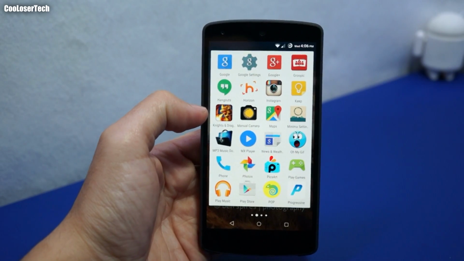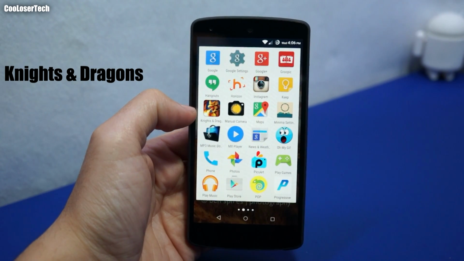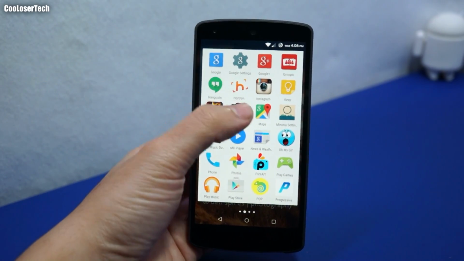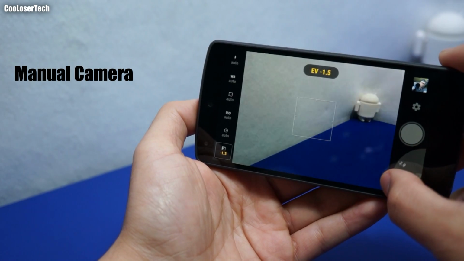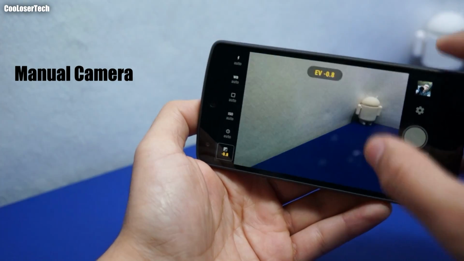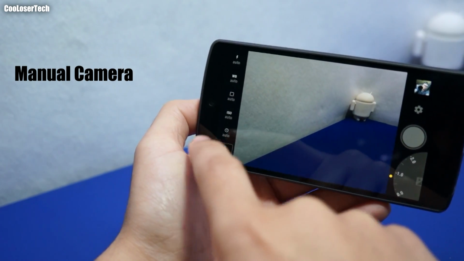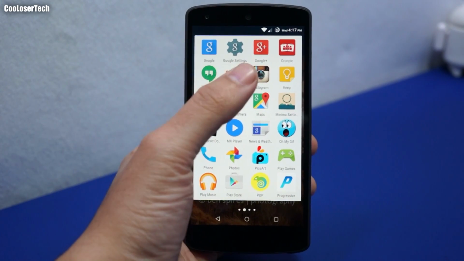Kings and Dragons is a game that I'm going to be reviewing individually sometime this week. I'm actually being sponsored by it, so I'm going to be doing an individual review for it. Then we got Manual Camera, for Lollipop devices, which allows you to alter the EV setting. I did a video on it. It's like, I think, two or three videos back for my top 10 apps of the week, but you got lots of settings in here. Next we have Google Maps, which I'm pretty sure we have all used by now.